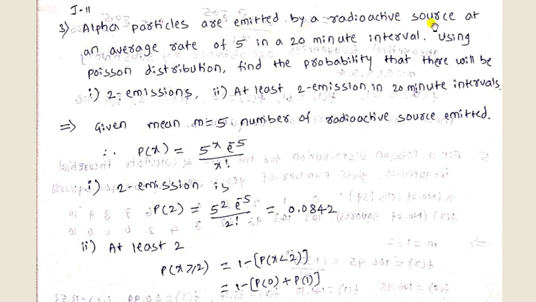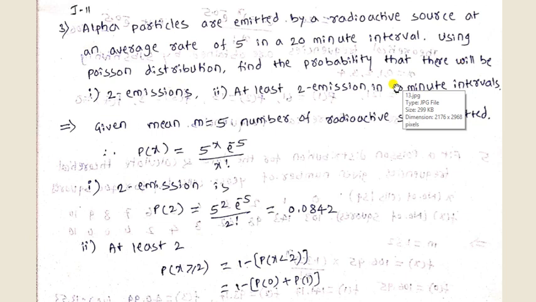Second example on Poisson distribution. Alpha particles are emitted by radioactive sources at an average rate of 5 in a 20 minute interval. Average rate means they give us the value of m as 5 for 20 minutes.